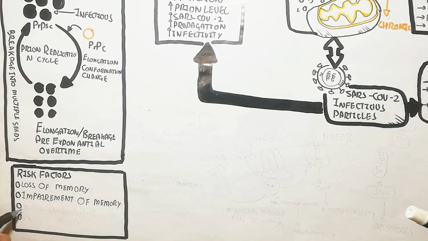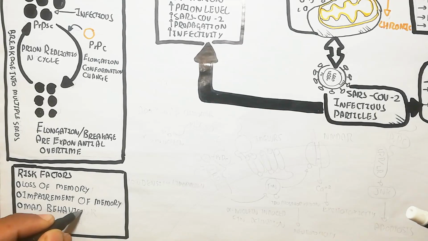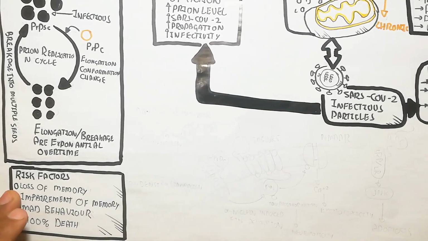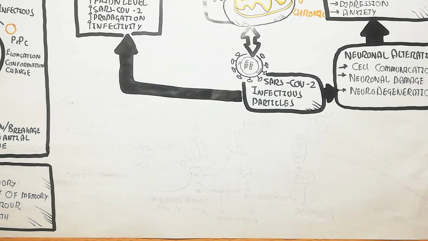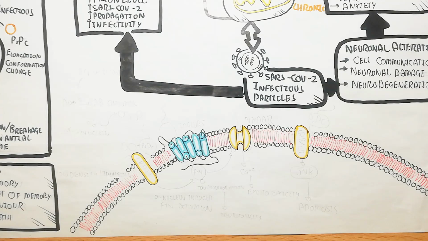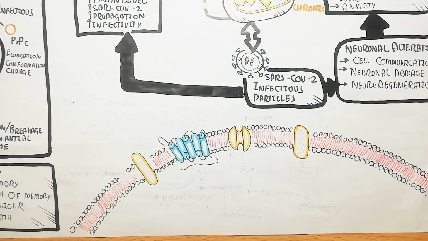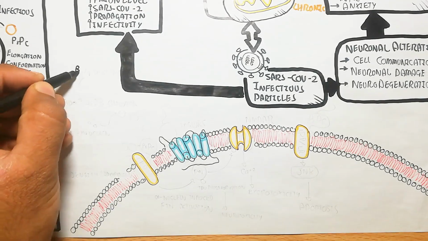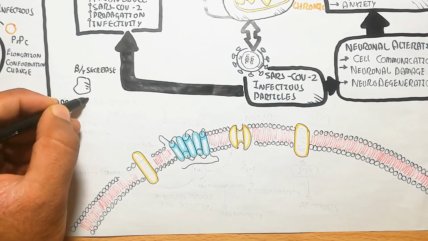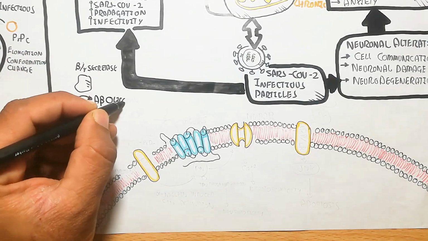So basically, when the prion level increases, it will trigger this infectious disease, as with SARS-CoV-2, and the propagation increases when the infectivity increases. This is the cell. So let's understand the cellular mechanism of the neuron. This is the neuron cell membrane.